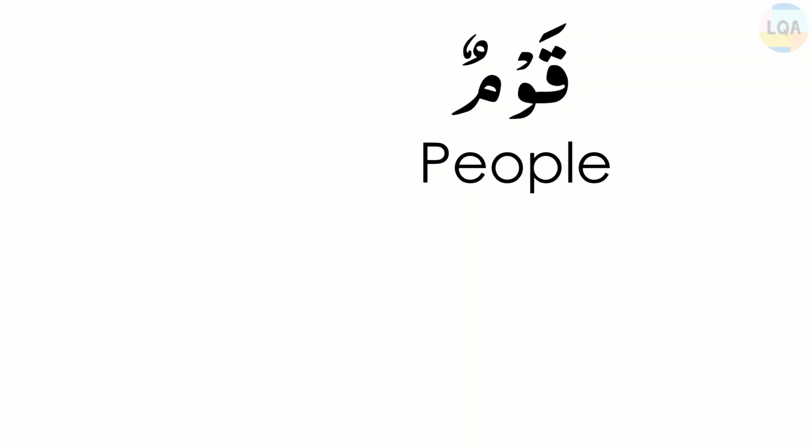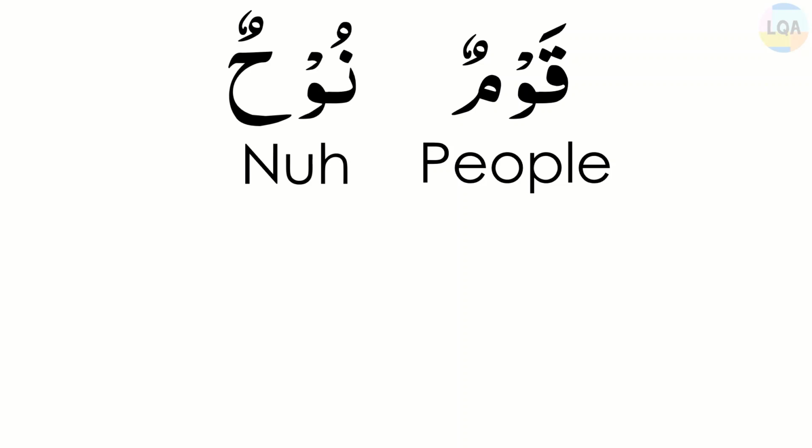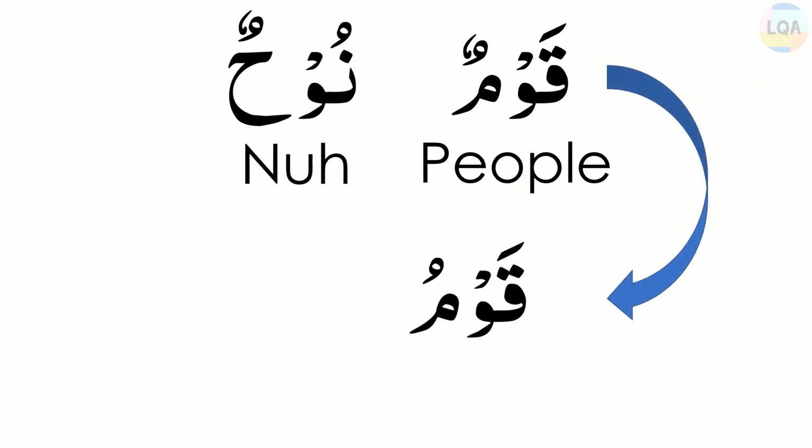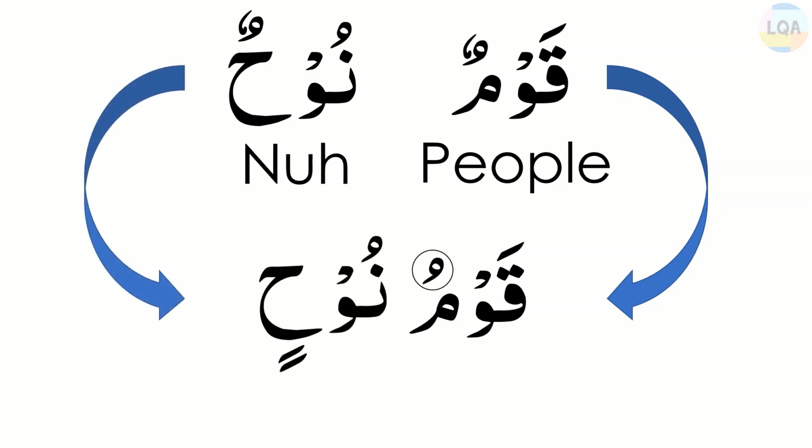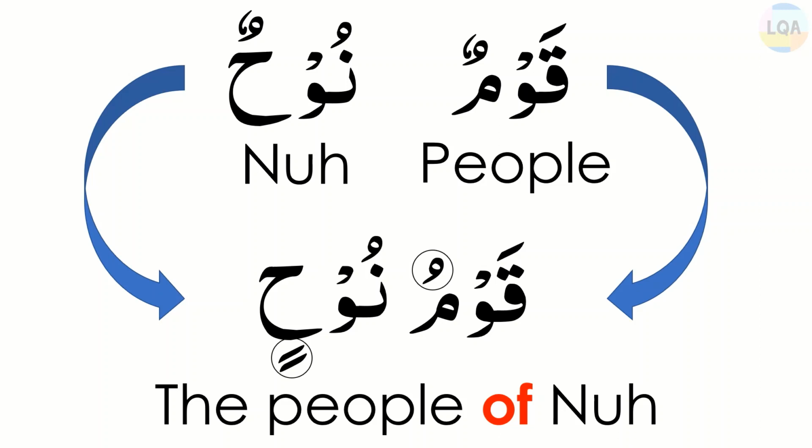In this example, Qaumun Nuhun. First rule is to remove the noon sound, and the second rule is that the Mudaf will not have an al, and the third rule is Mudafun Ilaih will be in jar status. So the translation will be the people of Nuh, where Qaumu will be a proper noun since Nuh is a proper noun.